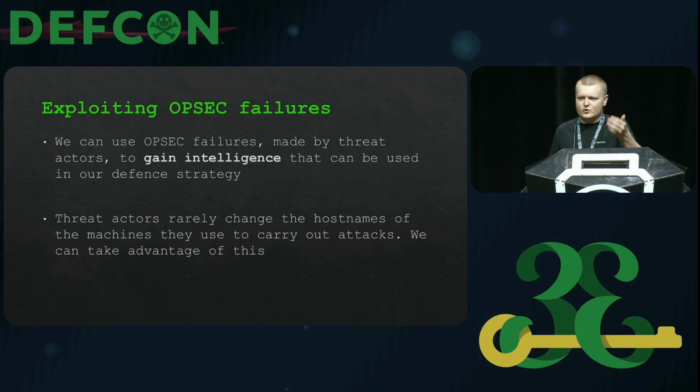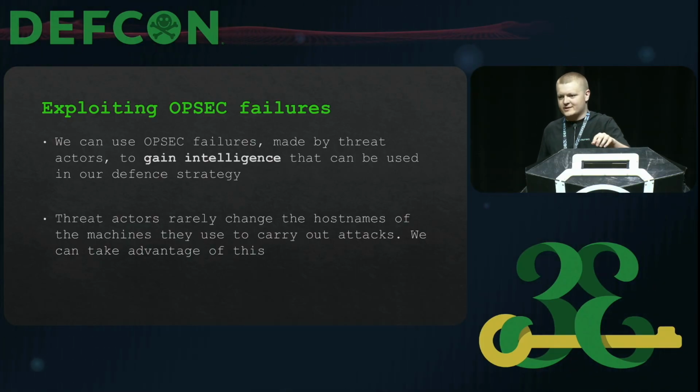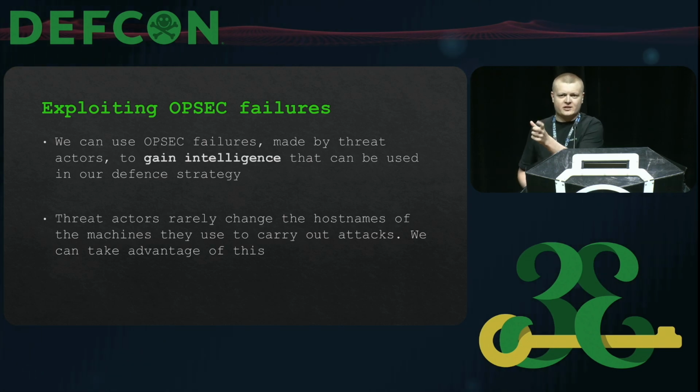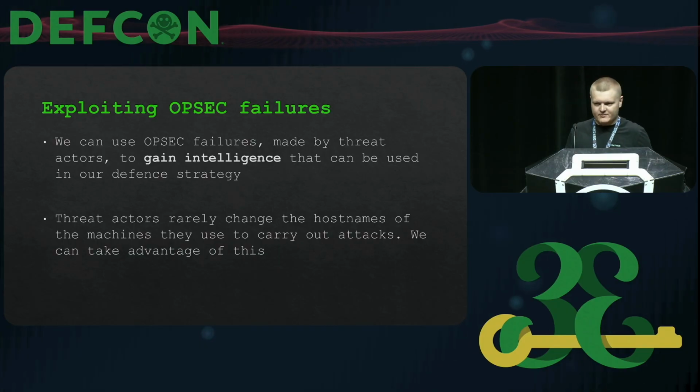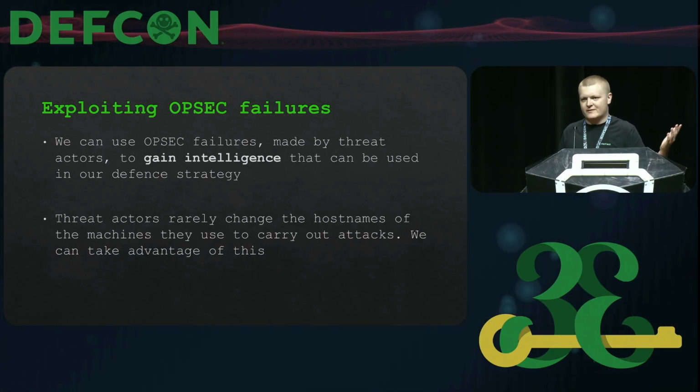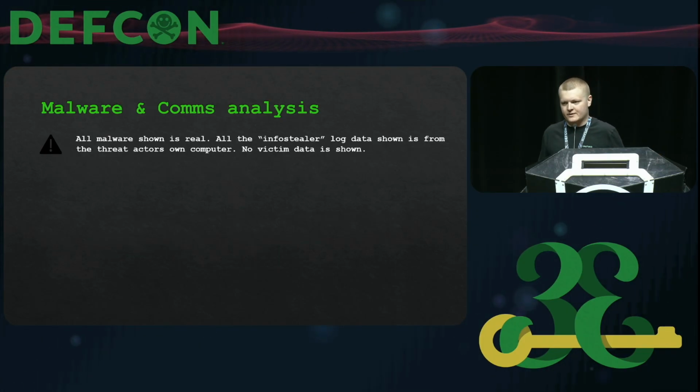So we know this is a super high fidelity indicator of compromise. If we see this weird desktop unique username, I know for certain it's linked to XYZ threat actor. And this is an OPSEC failure. If they changed it up every time, we wouldn't be able to use this for detection.